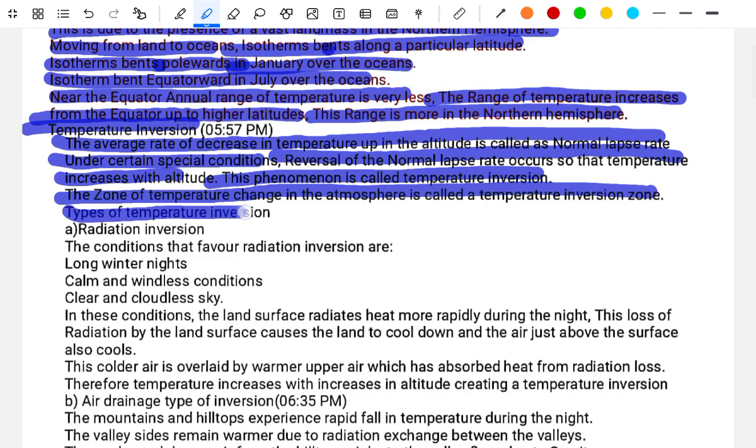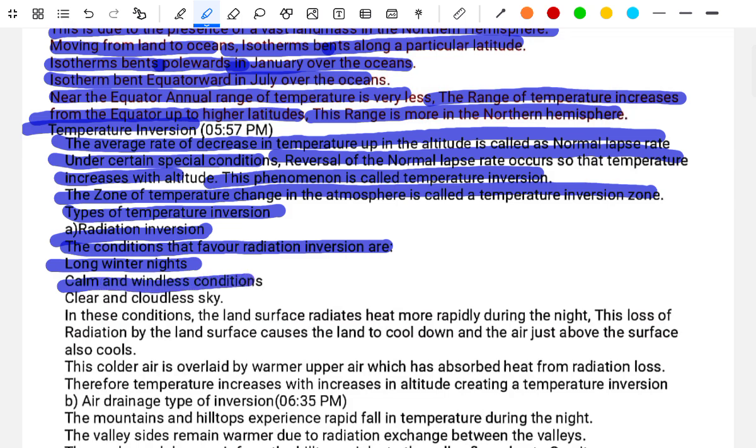The types of the temperature inversion: A, radiation inversion. The conditions that favor the radiation inversion are long winter nights, calm and windless conditions, and a clear and cloudless sky. In this condition,